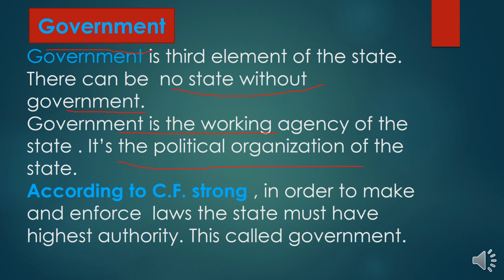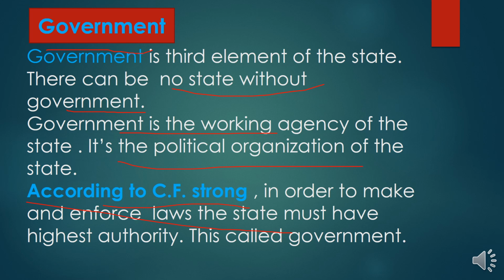If we further elaborate this concept, according to C.F. Strong, in order to make and enforce laws, the state must have the highest authority. This is called government.